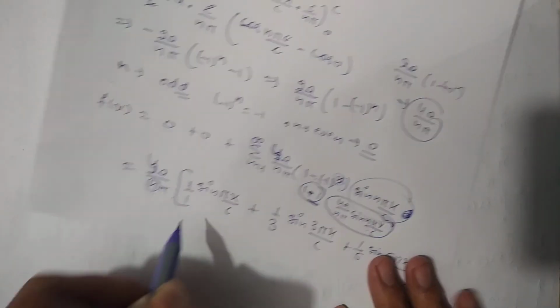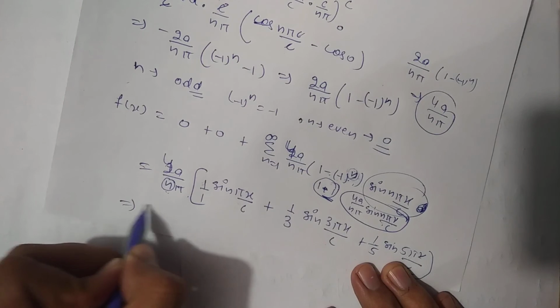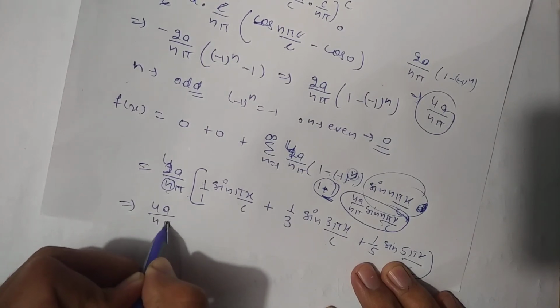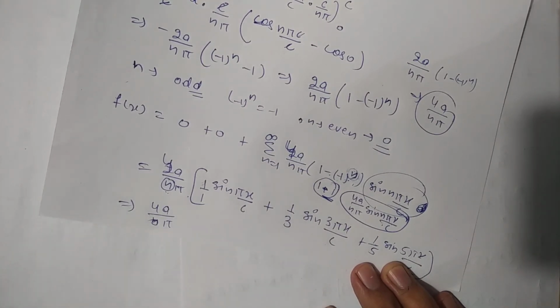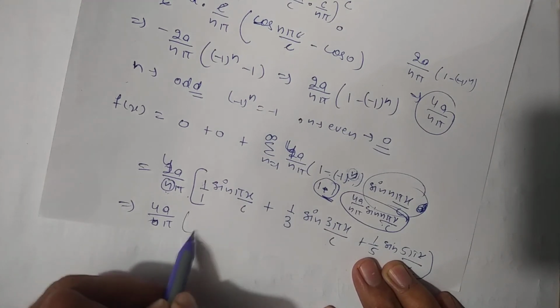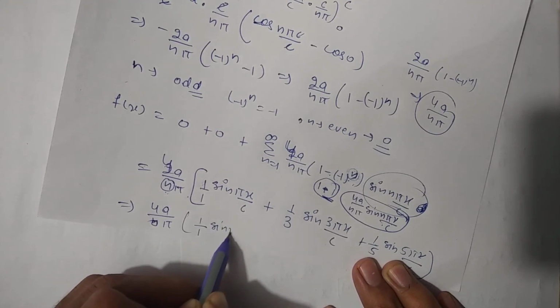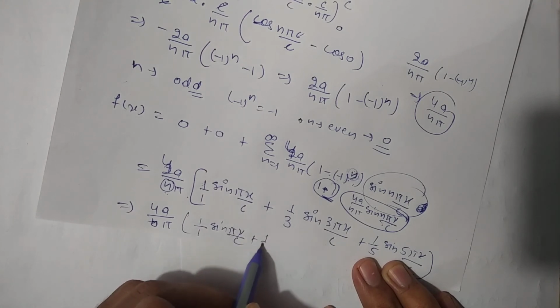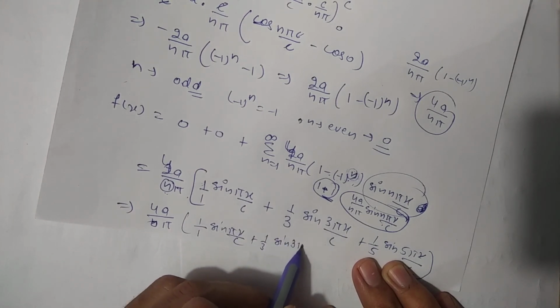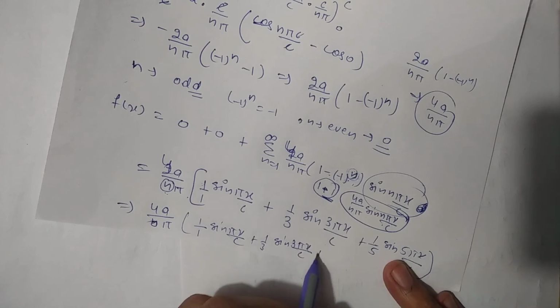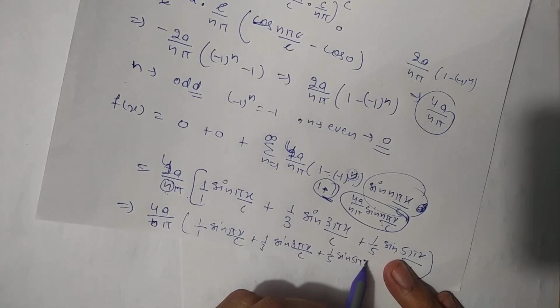So this will be the required solution, and finally this value will become 4a by n pi, with n inside, and the series will be 4a by pi into 1 by 1 sin pi x by c plus 1 by 3 sin 3 pi x by c plus 1 by 5 sin 5 pi x by c and so on.